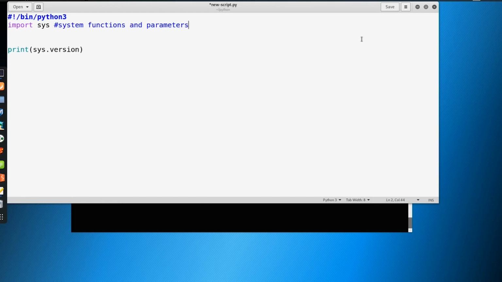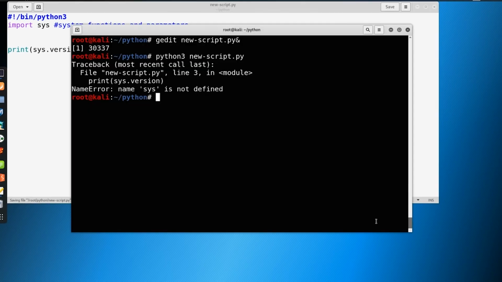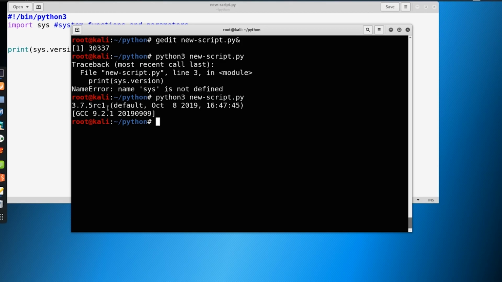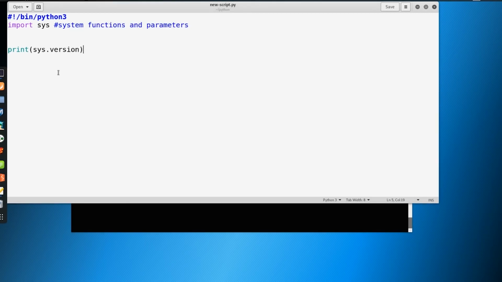Okay, and then let's go ahead and save this, and now let's run it again. Now you can see that we are running Python 3.7.5 RC1, and we have now successfully printed this out. Why did this work? This worked because sys does not by default come imported. Some items are already built in by default. Sys is not one of them, but sys is very important, and we're going to use it over and over again. So you're going to see it a lot.